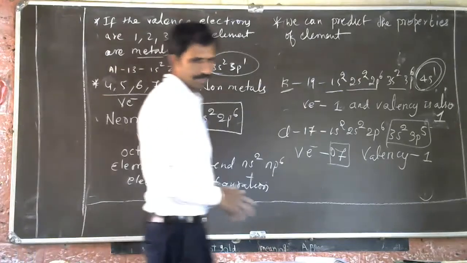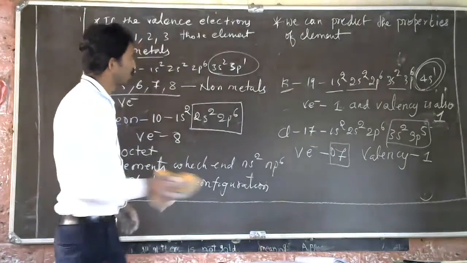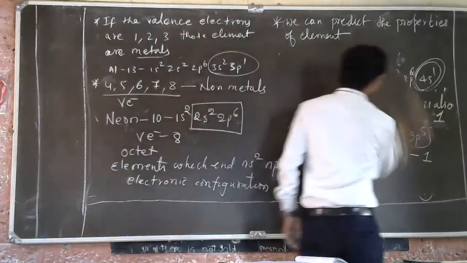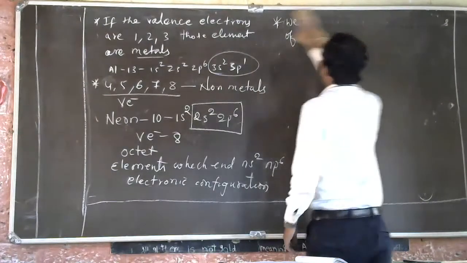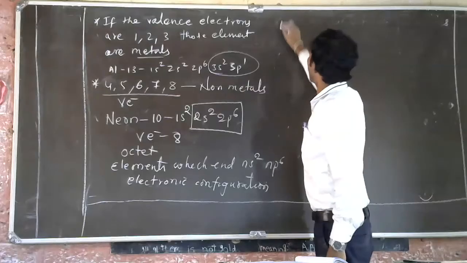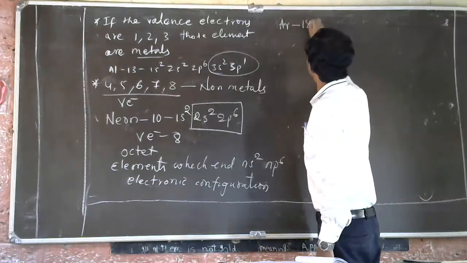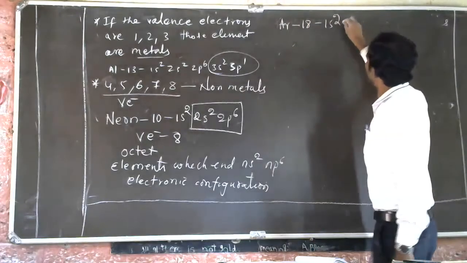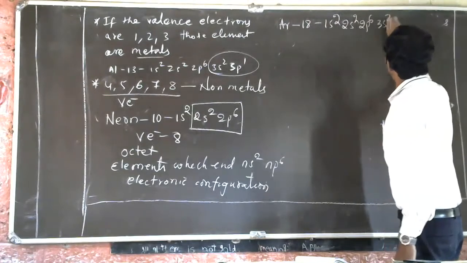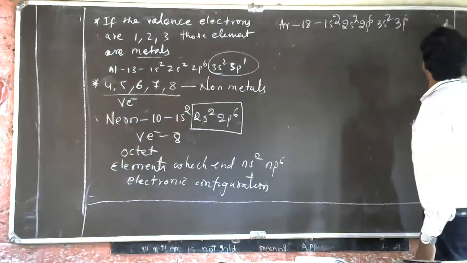Have you written? So I'll drop this, we'll see later. So argon is 18: 1s2, 2s2, 2p6, 3s2, 3p6.